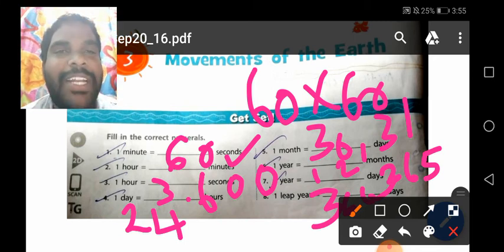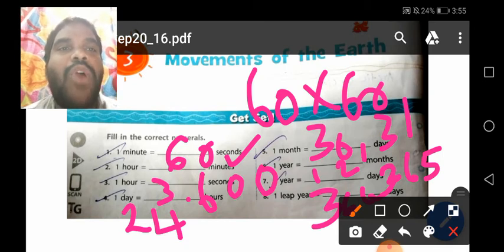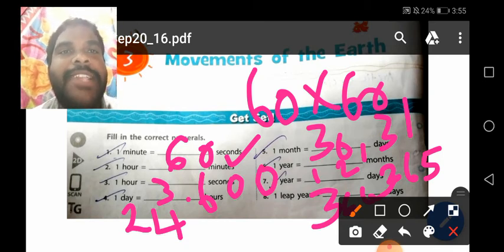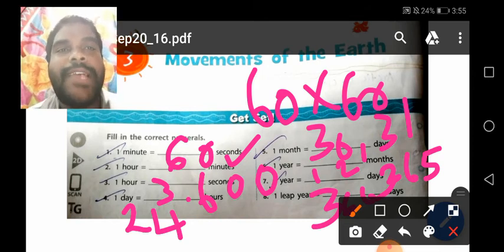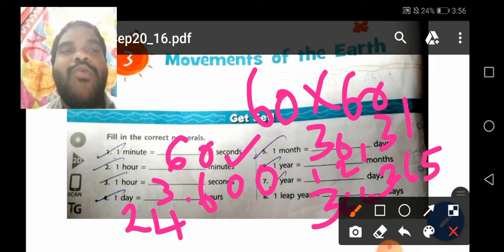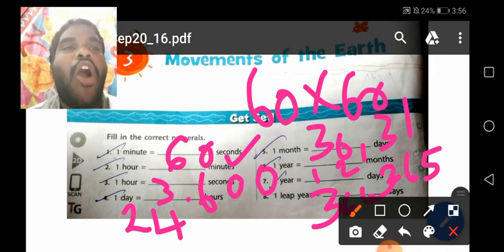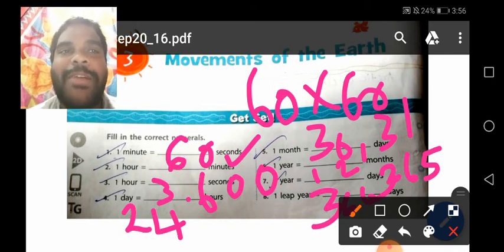Once again I repeat that. 1 minute is 60 seconds. 1 hour is how many minutes? 60 minutes. And 1 hour is how many seconds? 3600 seconds. See, 1 day is how many hours? 24 hours. 1 month is how many days? 30 or 31. 1 year is how many months? 12 months. You know that.